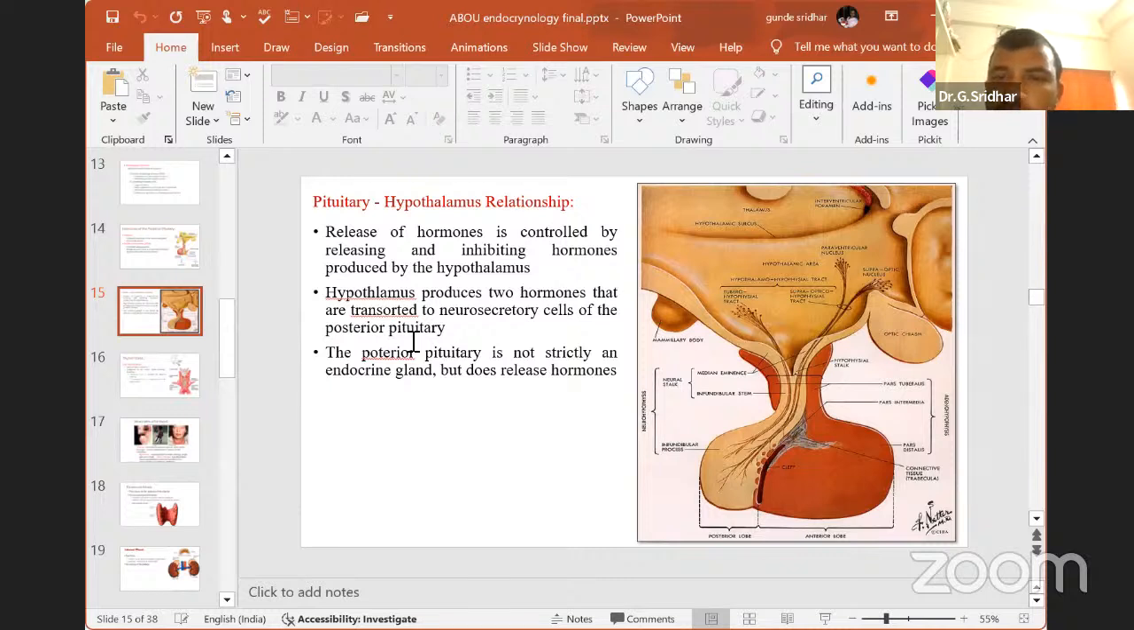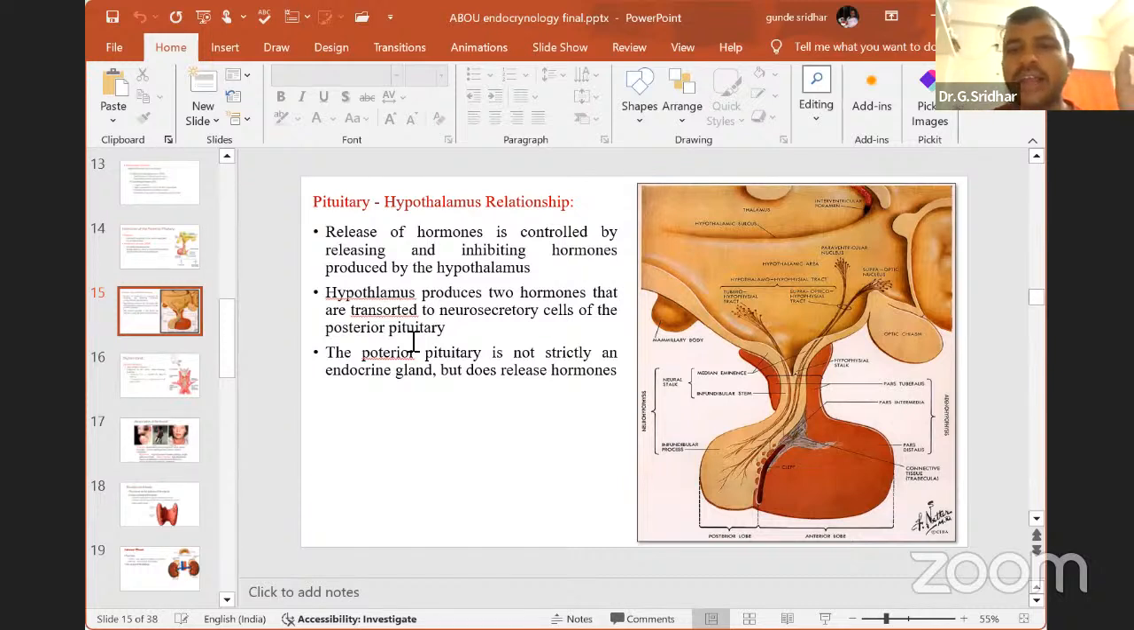Then there is one more hormone that is called TRH. TRH means thyrotropic hormone or thyroid releasing hormone. That means to release the TSH from the anterior pituitary, you need a stimulator. It should be released or secreted from the hypothalamus. That is called TRH.